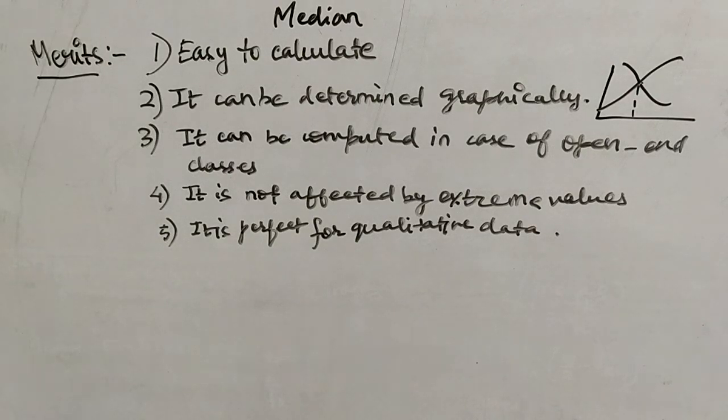Similarly, it might happen that the upper limit of the last class will also not be given, right? So in order to calculate median, you don't need to have the full data, just like mean, correct?